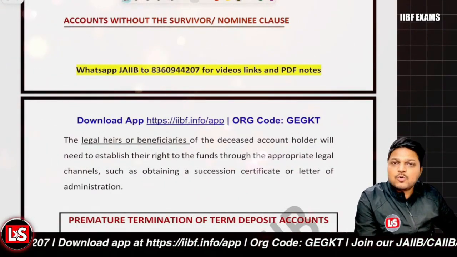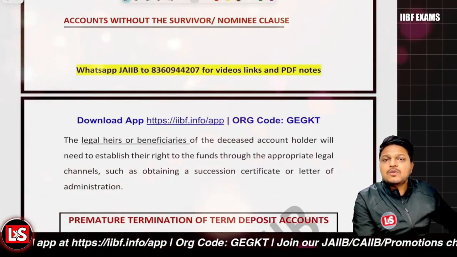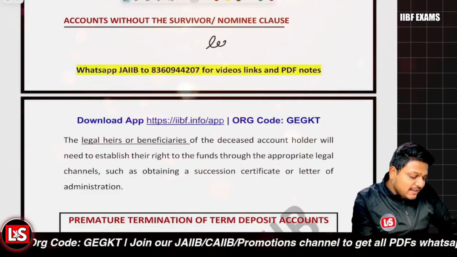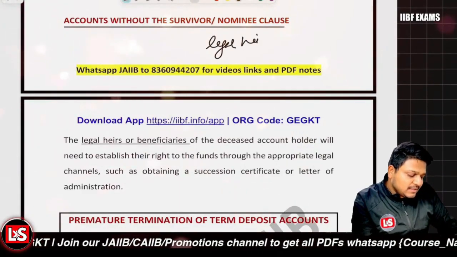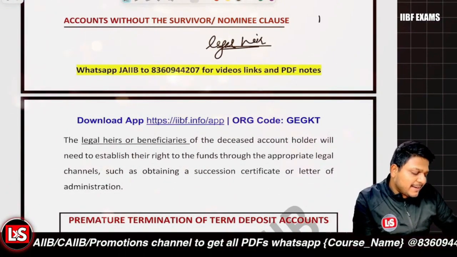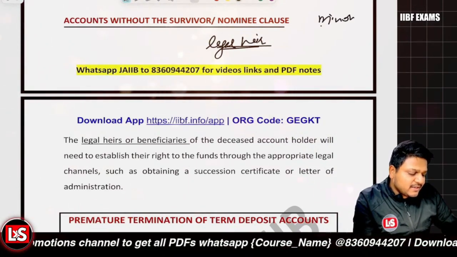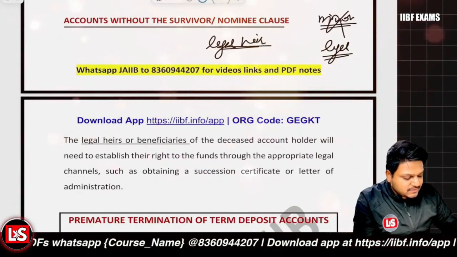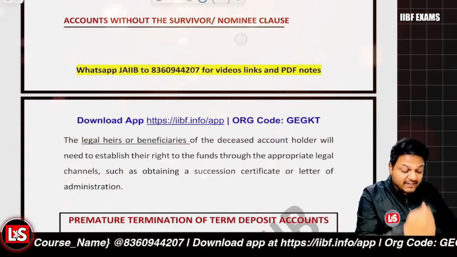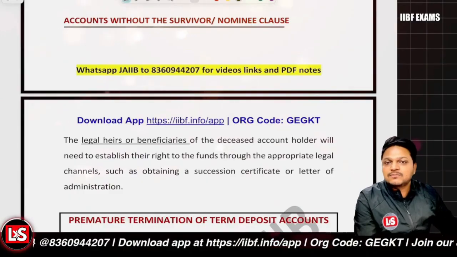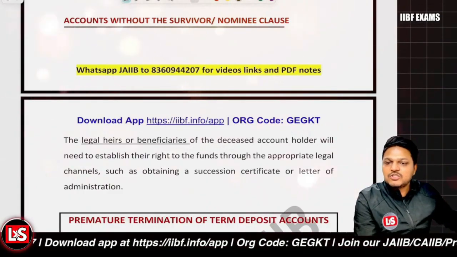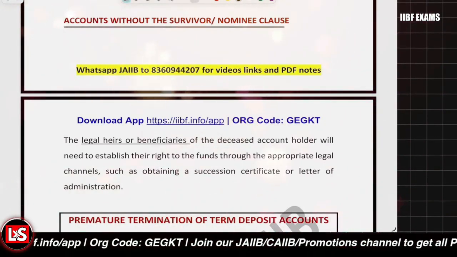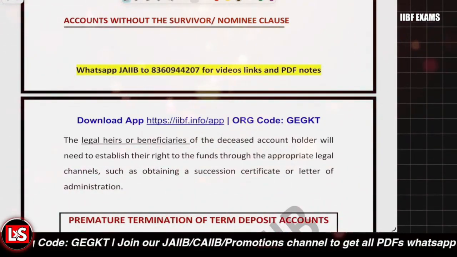The next case is about accounts without the survivor or nominee clause. Where there is no survivor and no nominee available, in that scenario, the legal heir will get the balance. Let's say a minor account is there and the minor is now deceased. The legal heir will get the balance. Clear with it? Same way, if an individual account was there and no nomination was done, in that scenario also, the legal heirs will get the balances. Clear with it?